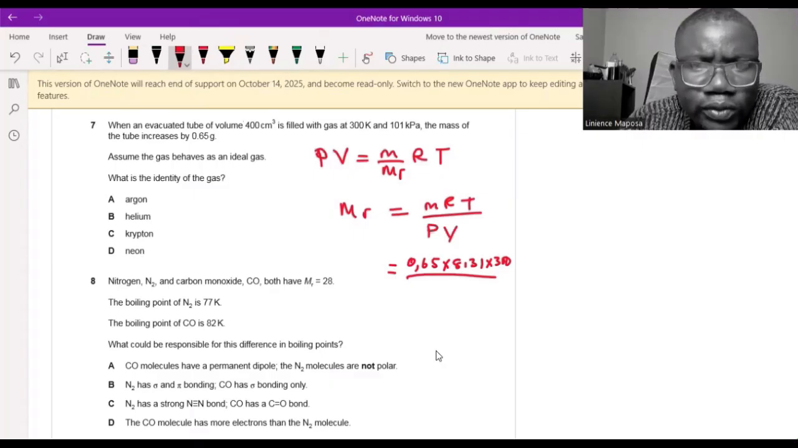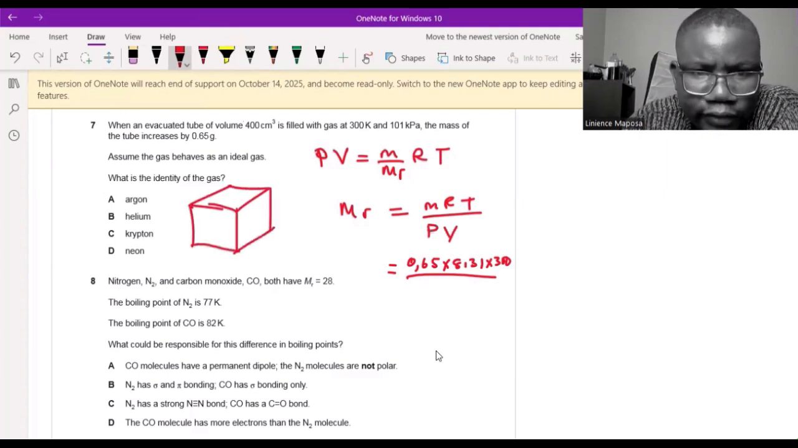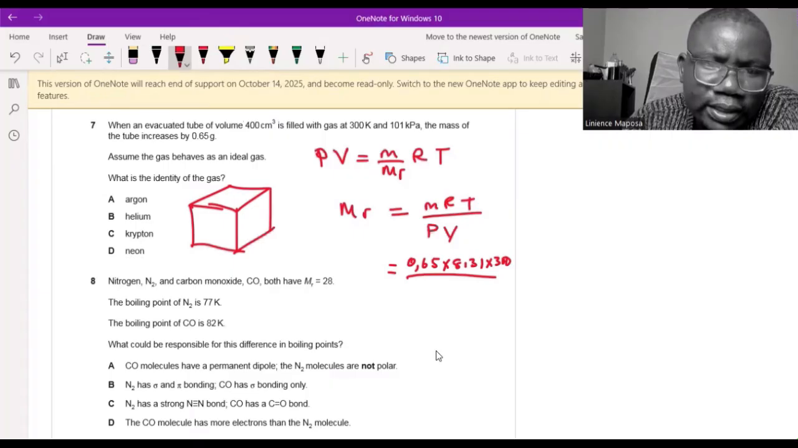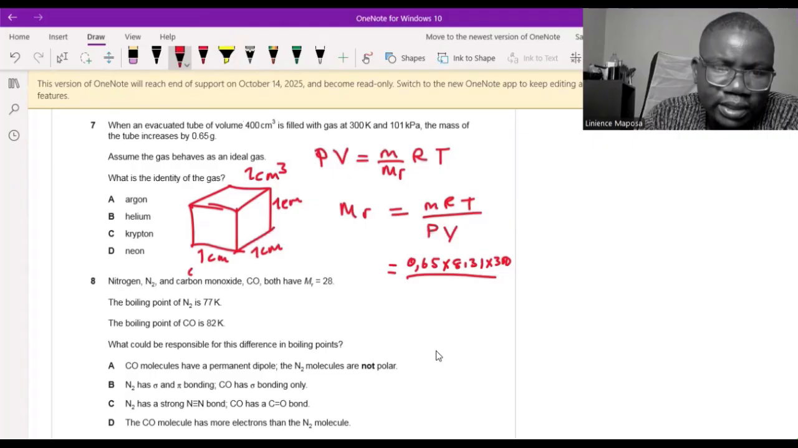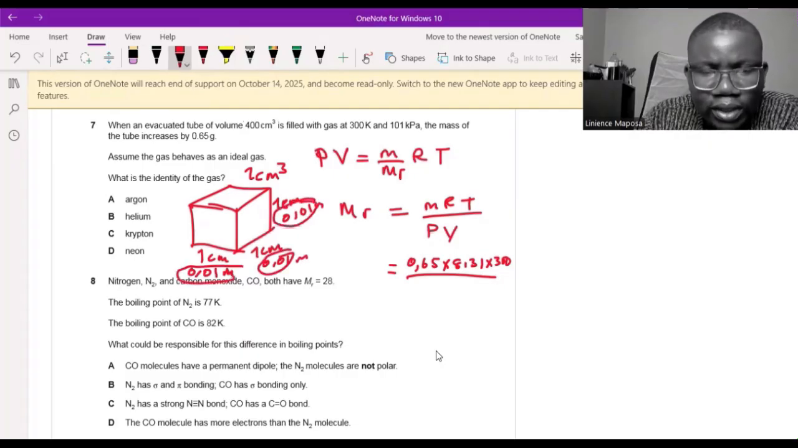If you forget how to go from cubic centimeters to cubic meters, because your volume must be in cubic meters, quickly draw something like this, a cube. Let's say this is 1 centimeter by 1 centimeter by 1 centimeter, so this is 1 cubic centimeter. But how many centimeters are in 1 meter? They are 100. So 1 centimeter is 0.01 meters, 0.01 meters, 0.01 meters. So the volume is going to be 0.01 times 0.01 times 0.01. So 1 cm cubed is 10 to the minus 6 cubic meters.